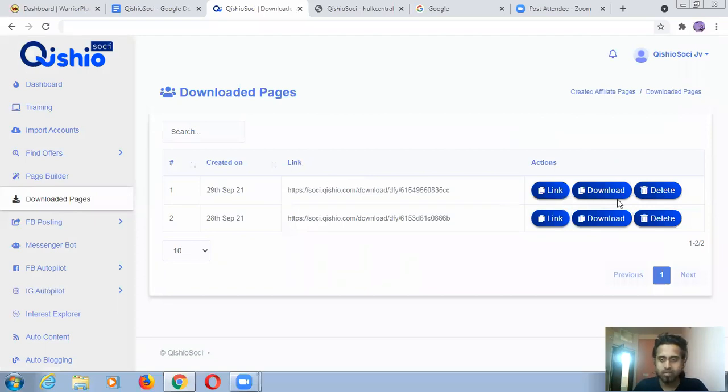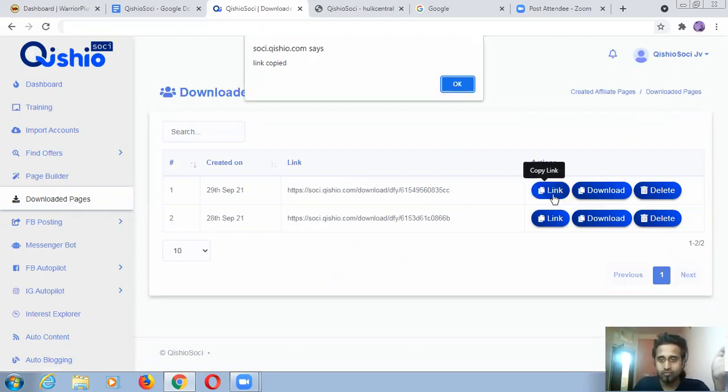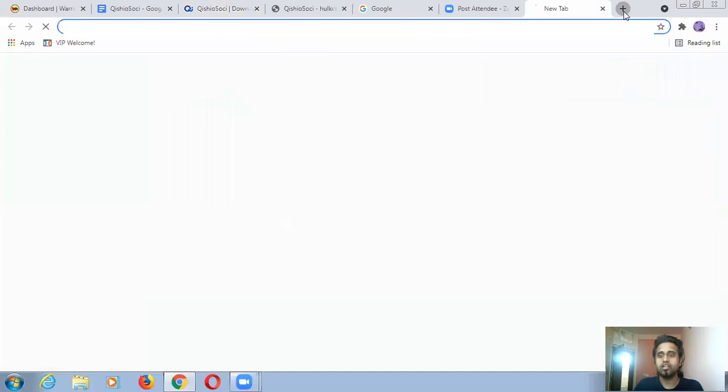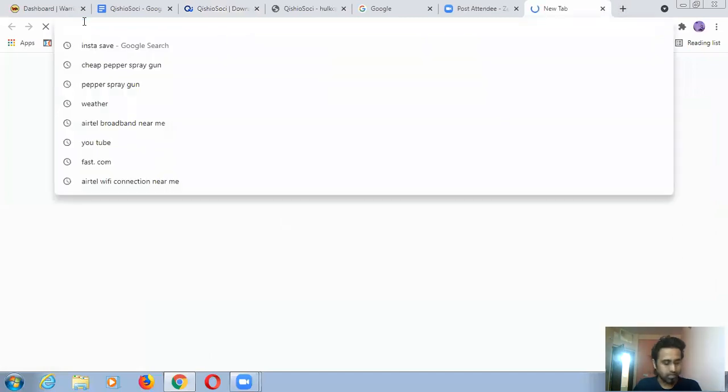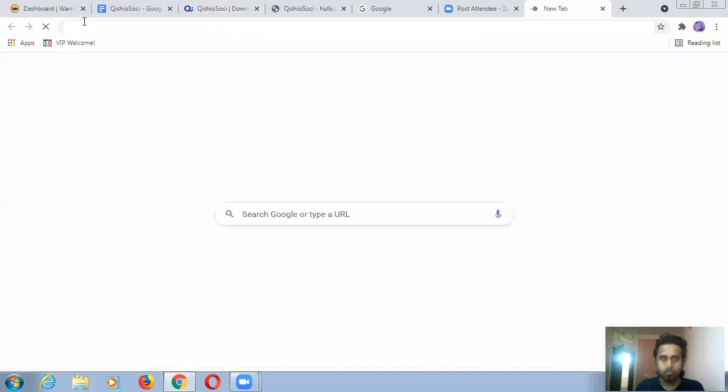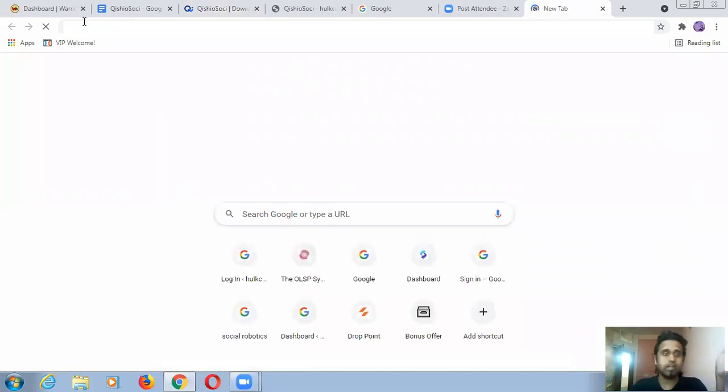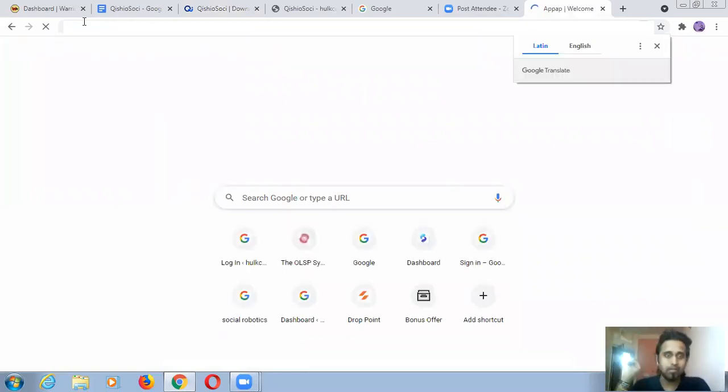Okay, so for example, this is your downloaded page. I didn't download it before. So for example, if I download it, where you will show your page, you will copy the link from here. Then you will be able to show your pages in every post and in your advertisement. Actually, don't go for advertisement, I'm just telling you for example.